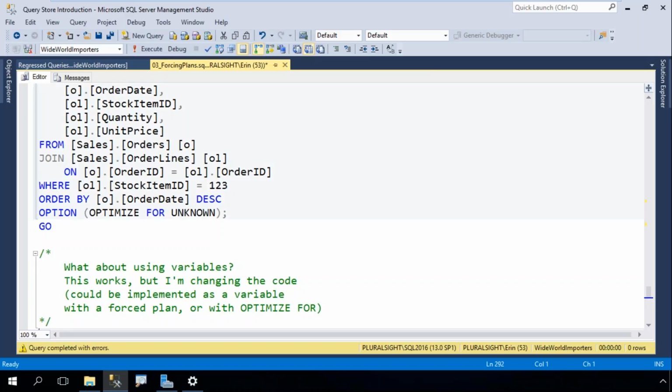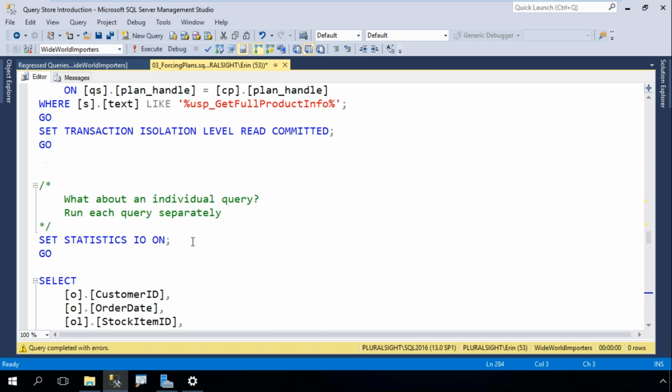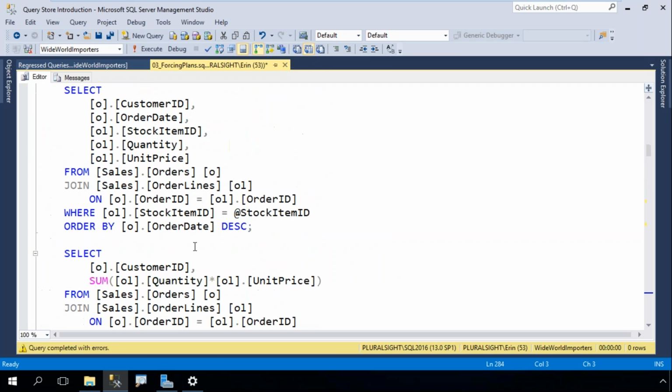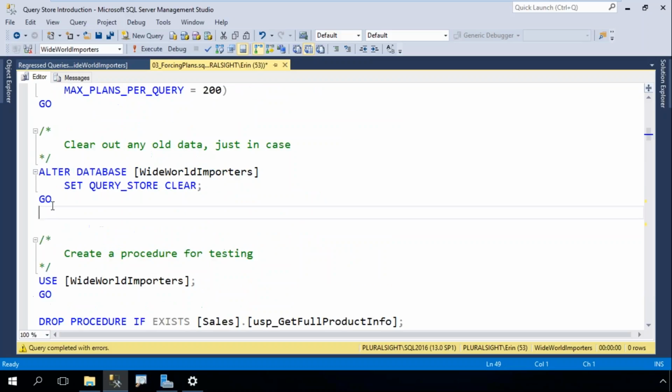So there's a question here about, will forcing a plan persist between server reboots? Absolutely, because as noted here, Query Store data is persisted in Query Store. So as long as I don't do something crazy like clear out my Query Store data in between restarts, that data is going to stay there.